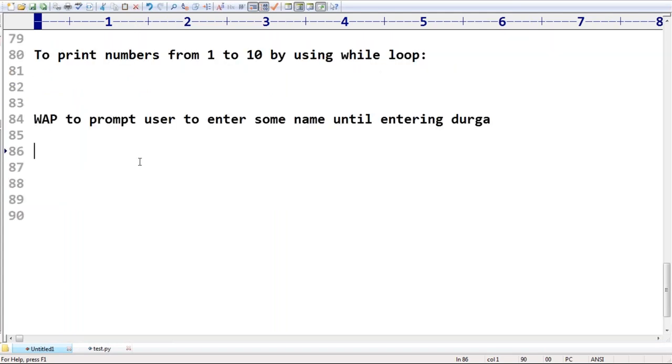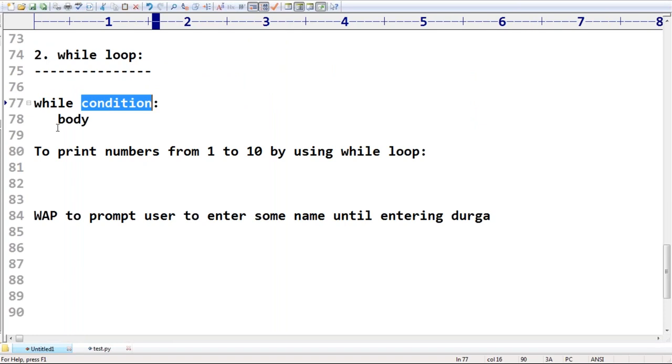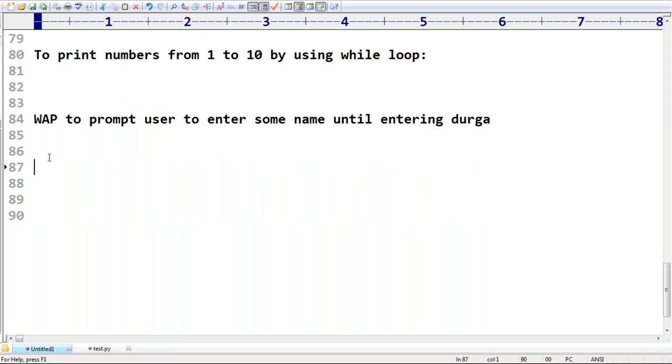So long as some condition is true, and we should keep on executing the body, then automatically we should go for a while loop, right? Next, sometimes there is a possibility of infinite loops also, because if the condition never fails, it keeps on executing, so infinite loops are also possible.